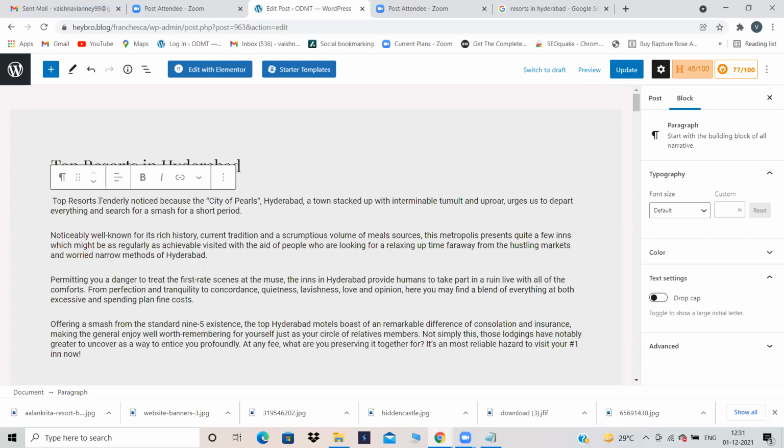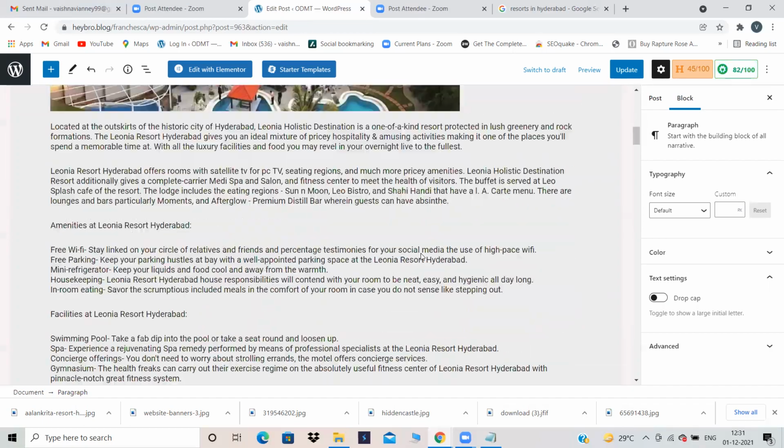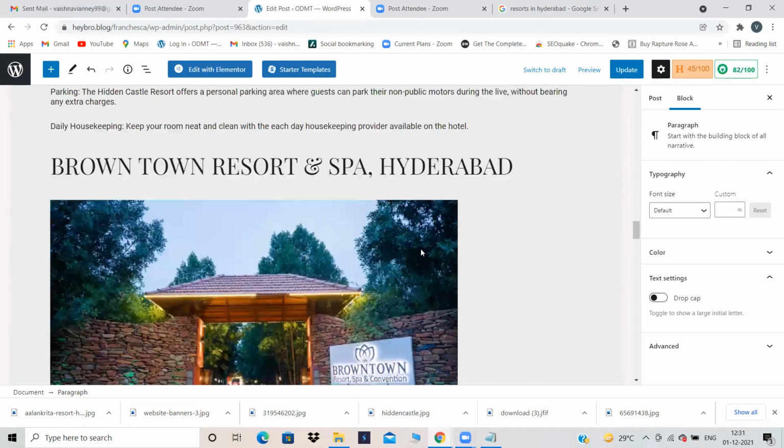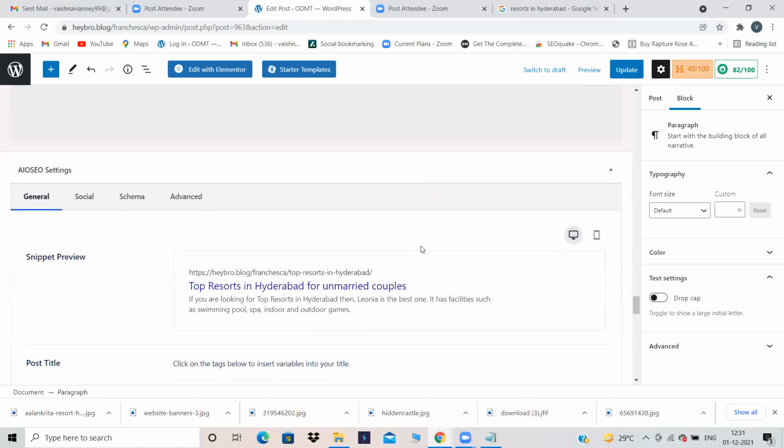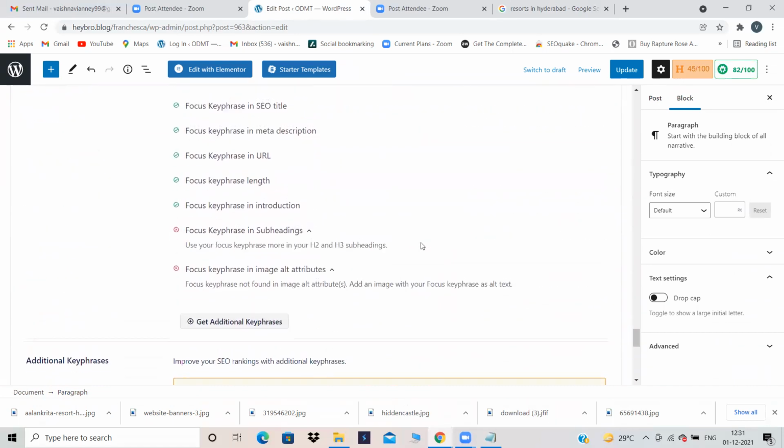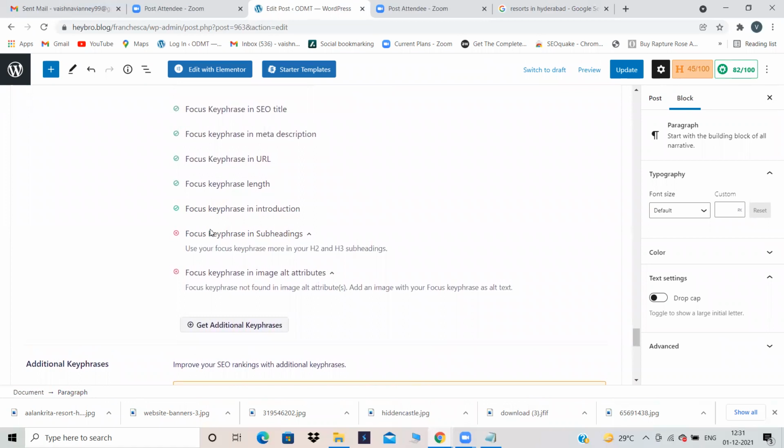We do not have that much time. So, top resorts in Hyderabad. I'm just keeping it like this. So now I have added my focus key phrase in the introduction. If you can make a proper sentence using this focus key phrase, then please make it and add the sentence over here. But now I'm not forming any sentence. I've just added it. He told me to add. I have added. That's it. Can you see over here? Focus key phrase in the introduction. Before it was red.